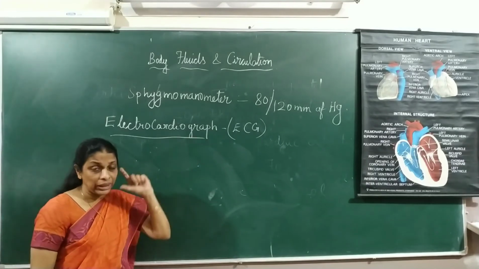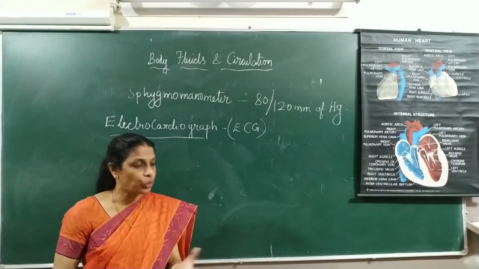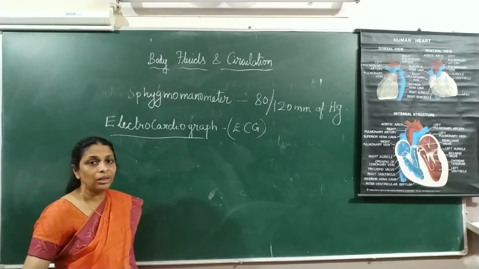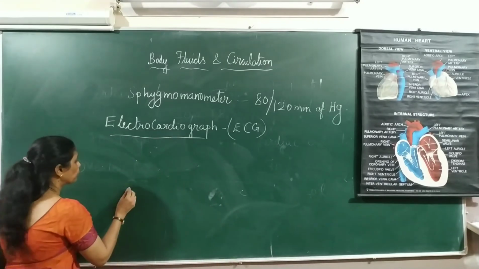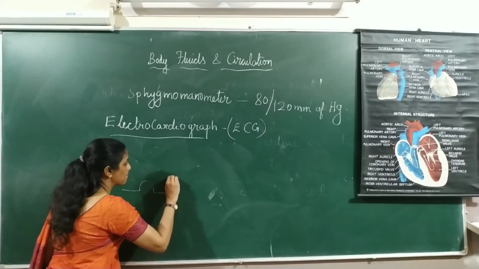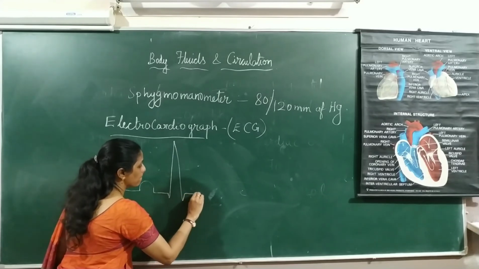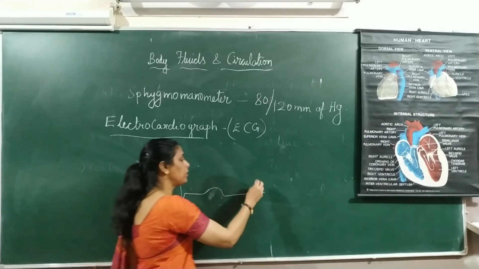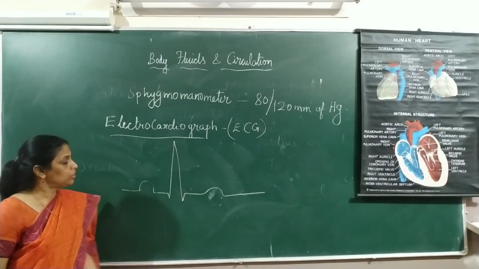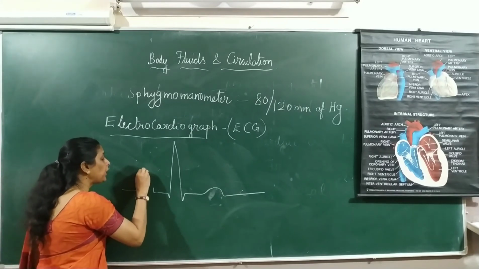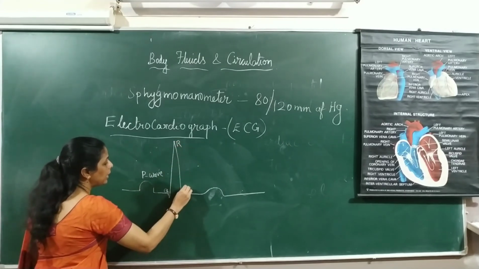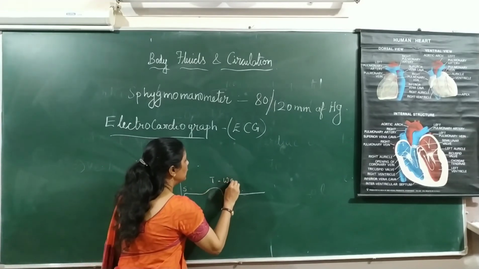And the name of the instrument is electrocardiograph, and the readings you get, if you have seen the strip of an ECG, you must have seen the strip will be like this. Right, again it continues. So this is one wave, right? So in the ECG, this is called the P wave. This is called the QRS complex, and this is known as the T wave.